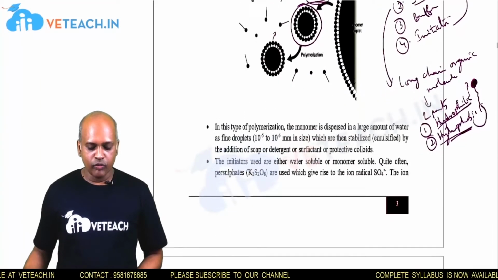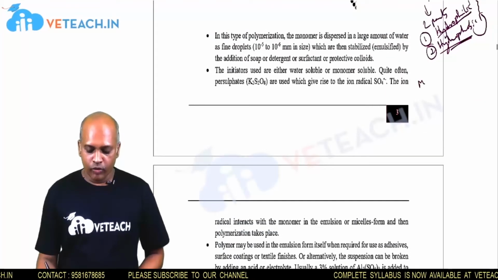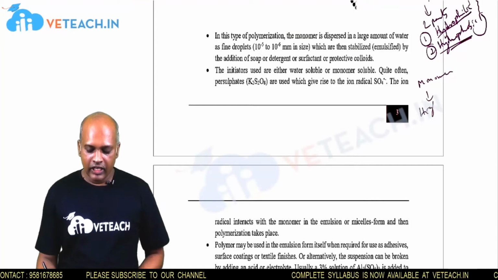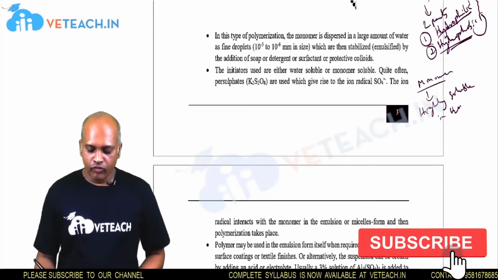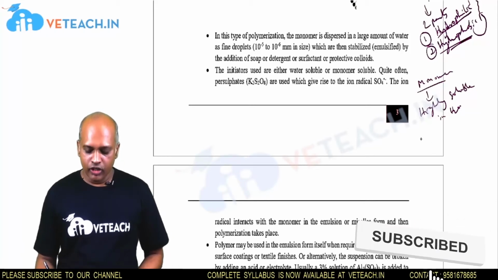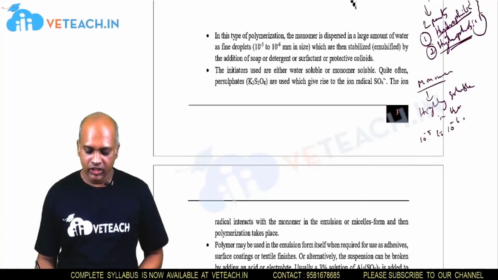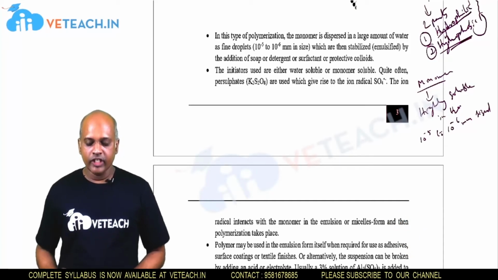In this emulsion polymerization, we should know about some conditions, like the monomer. The monomer should be highly soluble in water. That means if the monomer is dissolved in water, it should form 10 power minus 5 to 10 power minus 6 millimeter sized particles.